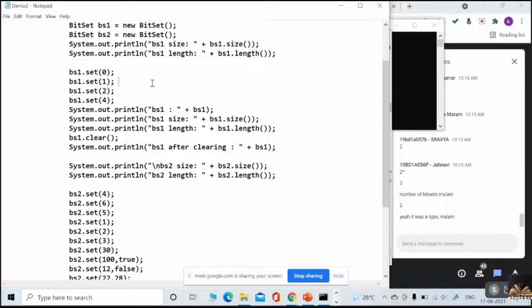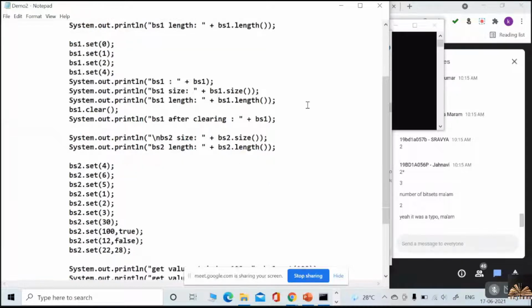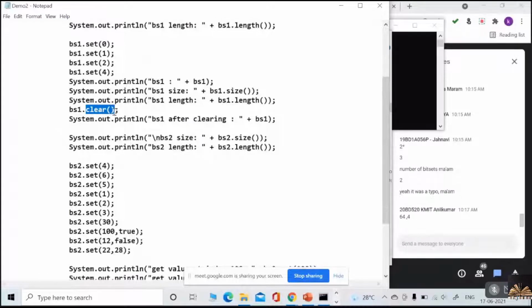Now I am displaying the bit set. What is the size and what is the length? You need to have a clear idea. After execution you just analyze and tell me. Now I'm clearing the output.